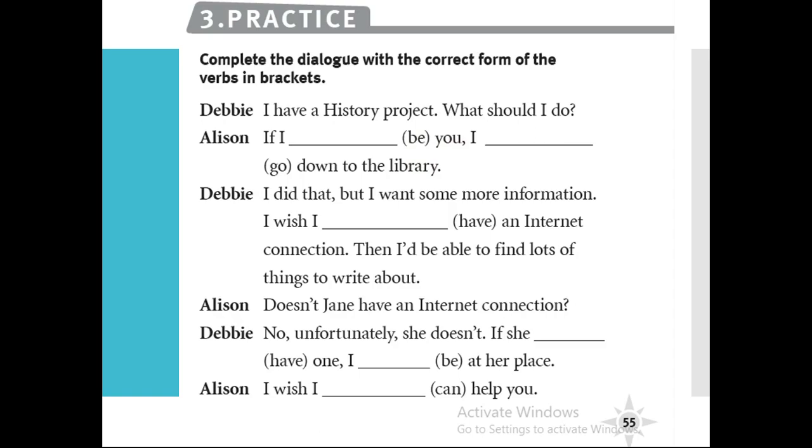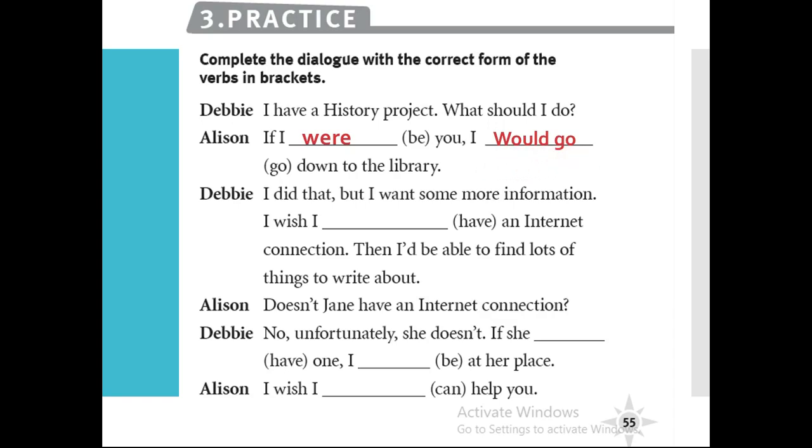We're going to say if I were you, I would go down to the library. Okay, we said we're going to use would or could plus the base form of the verb. It's not went. Do not get confused between conditional sentences type 2 and the word wish. With the main part, you're going to use would or could plus the base form.